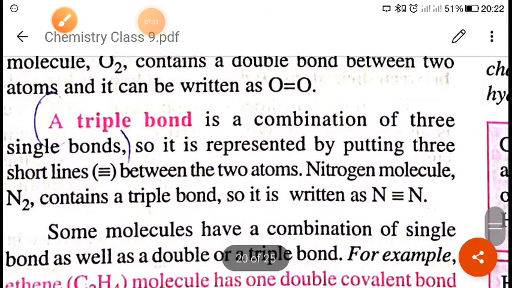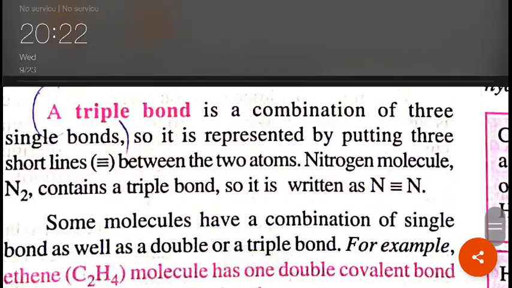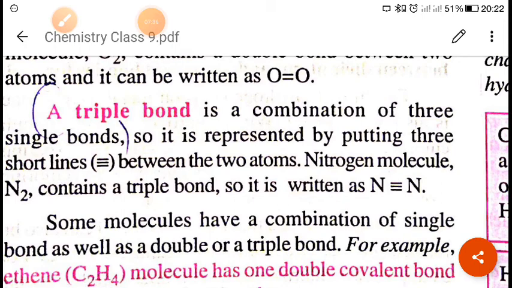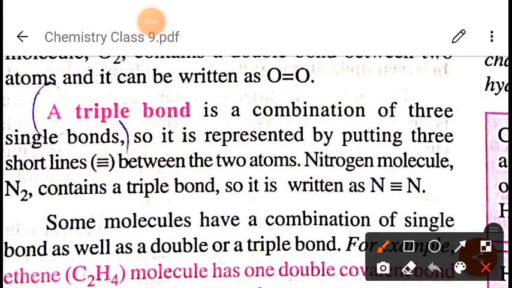Right, now next is triple covalent bond. Again, when we talk about the triple covalent bond, what I have told you, there will be three pairs of electrons. Okay, the sharing of three pairs of electrons, means three pairs means six electrons. Okay, so one example is given there. The very best example is nitrogen. What they will do, they will share one, two, and three pairs of electrons each.